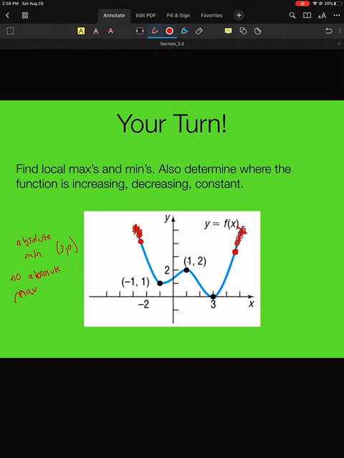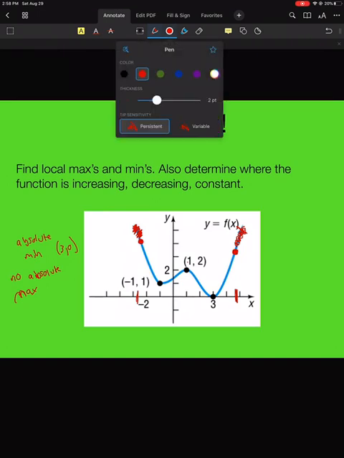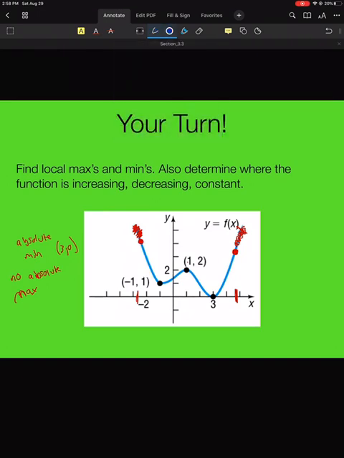Then I do have an absolute maximum because it's the highest point everywhere, and since my function is only defined from about here to here on a closed interval, this point that I drew up here would be the absolute maximum because it's the highest point on this function.